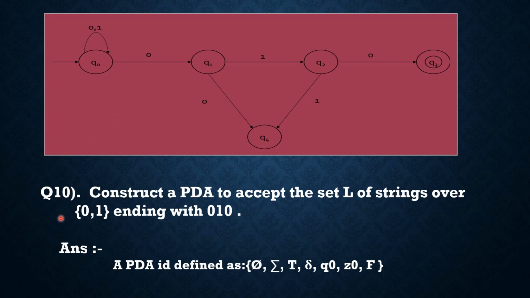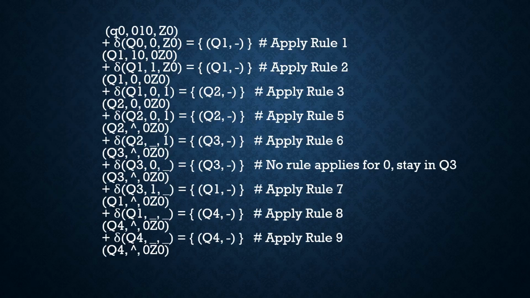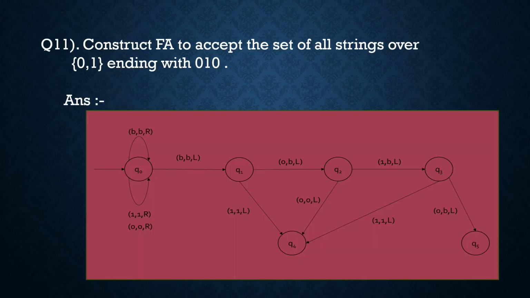Now the second question is: construct a PDA to accept the set L of strings over 0 and 1 ending with 010. We have the solution. A PDA instantaneous description is identified as omega and so on, q0 Z0 F, and we apply some rules on the code and solve the question.